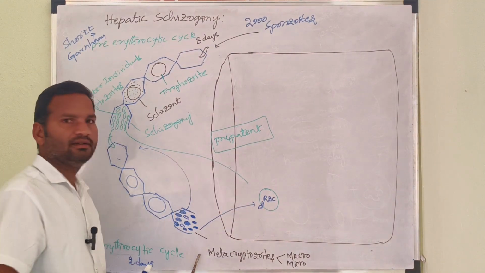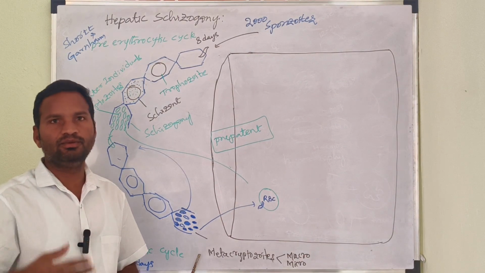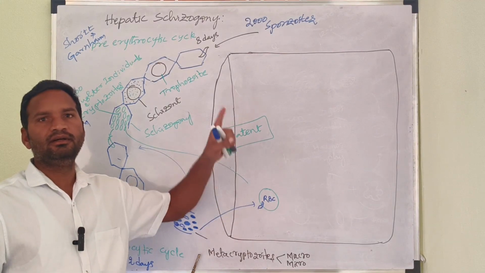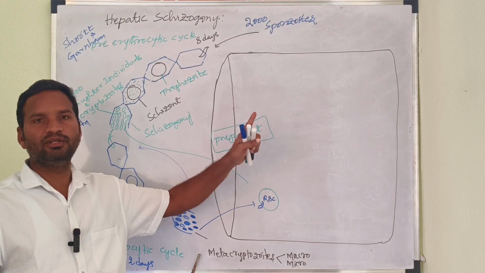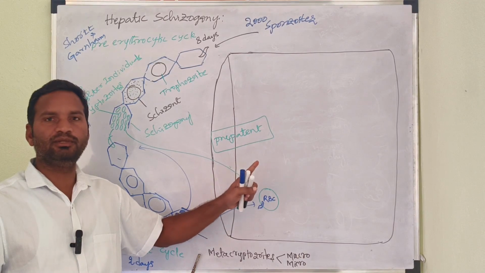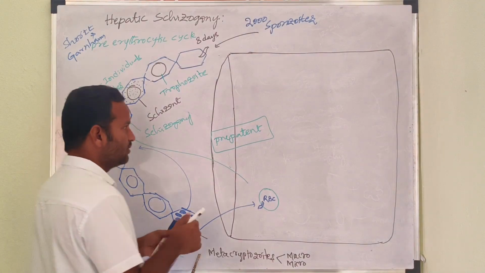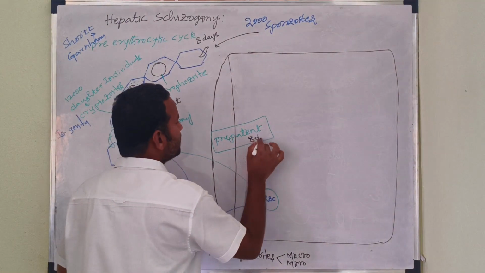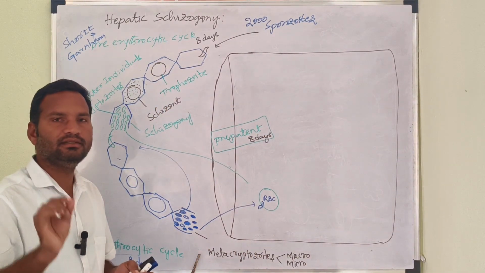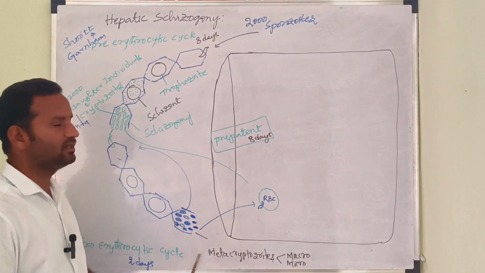Now, in this stage, which does not show any disease symptoms, what is this? It is the stage between the first entry of Plasmodium in the form of sporozoites and the secondary entry of Plasmodium into the blood in the form of cryptozoites. That is called the pre-patent period. This period is completed in about 8 days. The most important point in this stage is that it does not show any disease symptoms. This is about the pre-patent period.